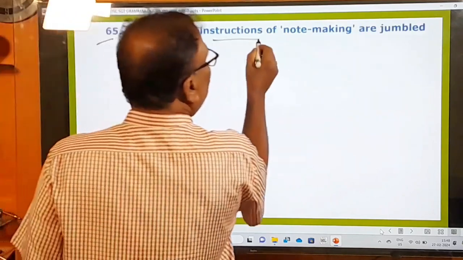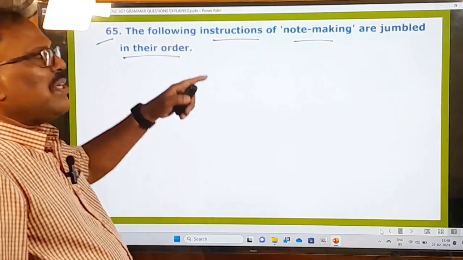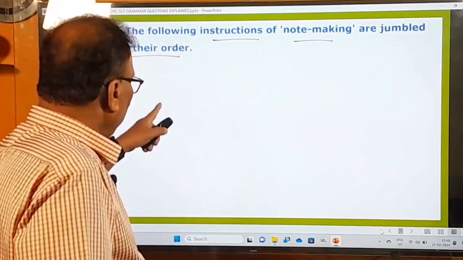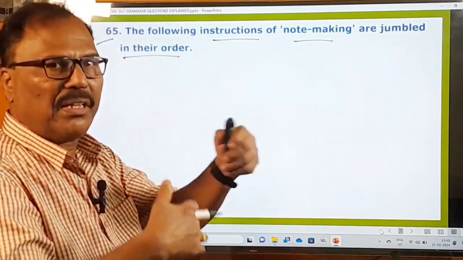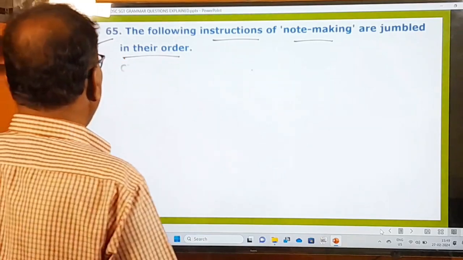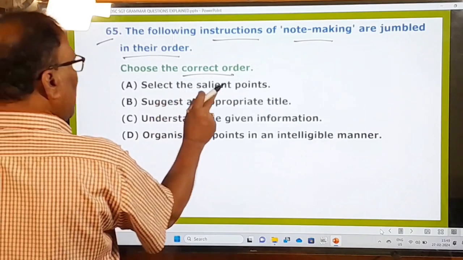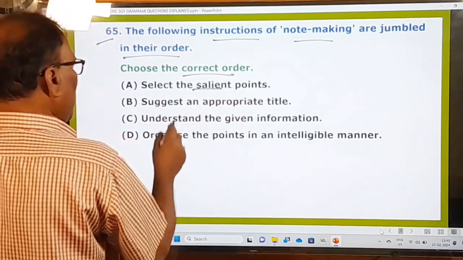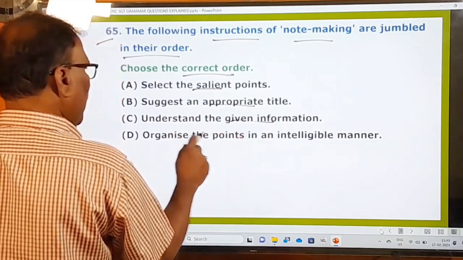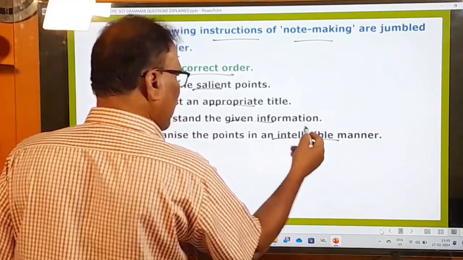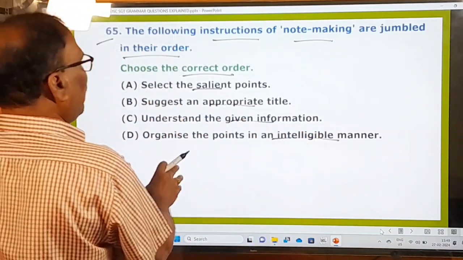The following instructions of note making are jumbled in their order. So instructions for note making are given here, but they are given in a jumbled manner. What you have to do is put them in the correct order, right? So choose the correct order. Select the salient points. Salient means important points. Suggest an appropriate title, a suitable title. Understand the given information. Organize the points in an intelligible manner, in a meaningful, understandable manner, right? So these are the 4 points of note making.